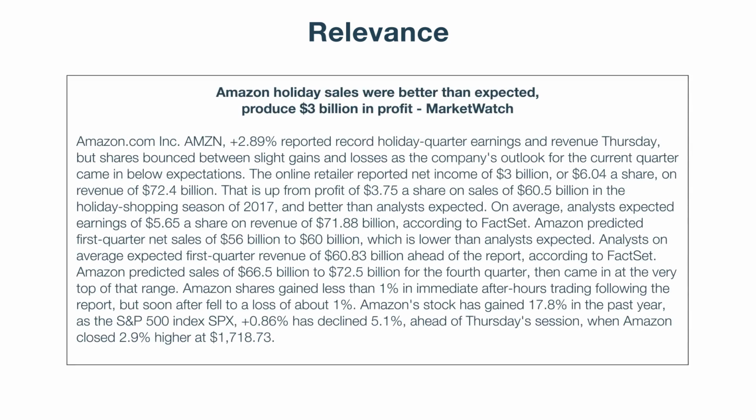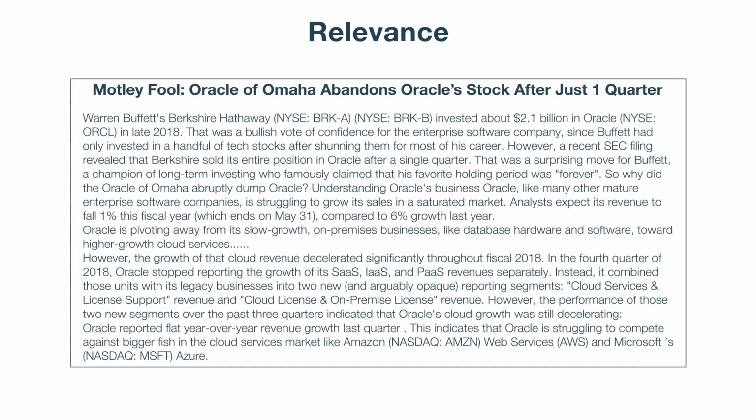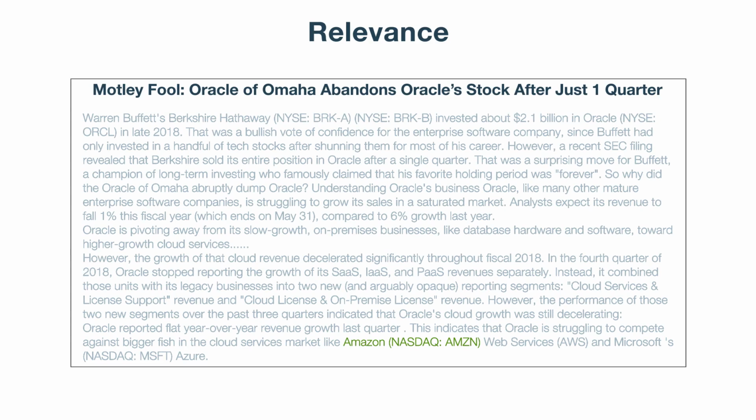In this example, Amazon is mentioned in the headline, and it appears multiple times in the article. So we can say that this article is relevant to Amazon. Now consider this example. In this article, the stock Amazon is mentioned only once, in the last sentence. Also, Amazon is missing from the headline. If you observe carefully, this article talks about the stocks Oracle and Berkshire Hathaway. Hence, this article might not be that relevant to the stock Amazon.